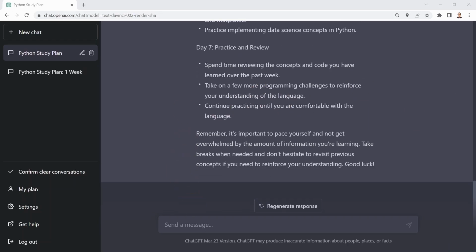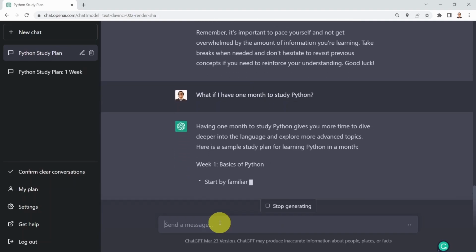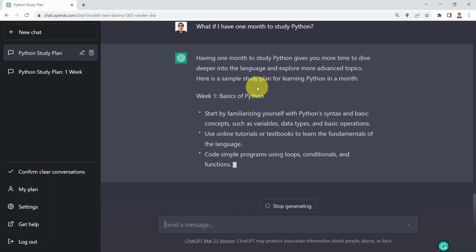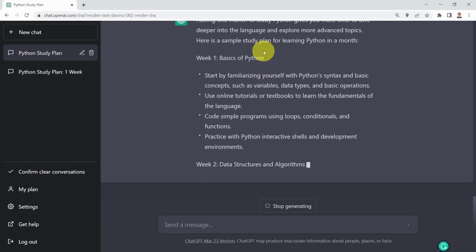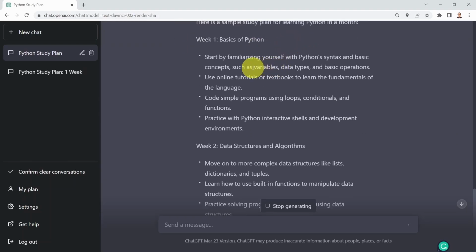What's powerful about ChatGPT is basically it remembers the previous conversation. So now I'm saying, what if I have 1 month only? It remembers that I asked before to develop a study plan in 1 week, and now I'm changing it to 1 month. And here we go. It's telling you that having 1 month to study Python gives you more time to dive deeper into the language, which is great. And then it breaks it down by weeks.